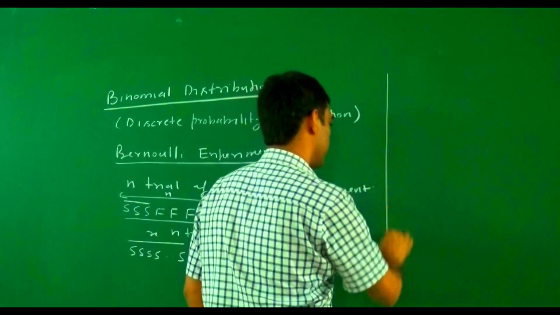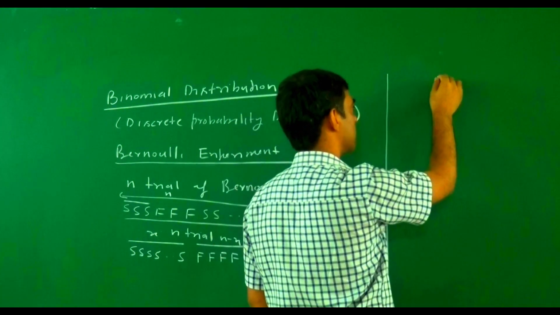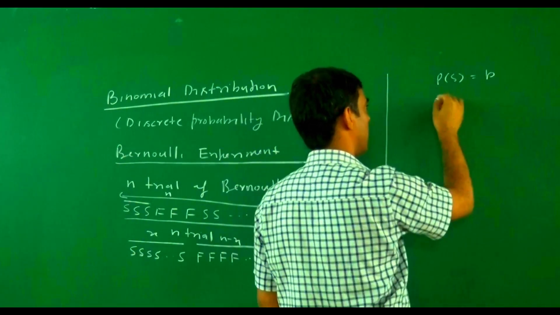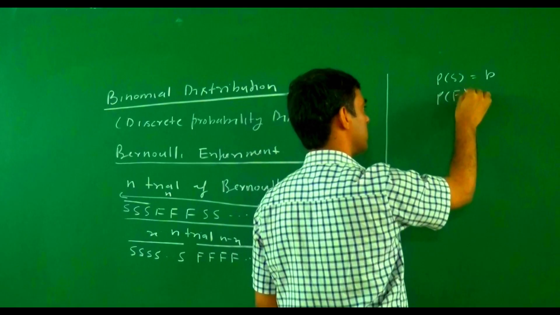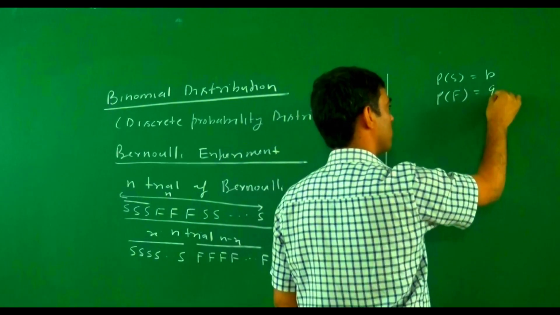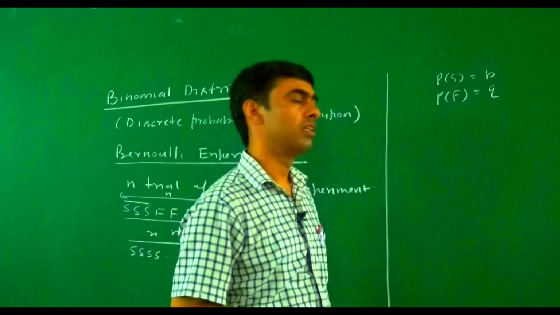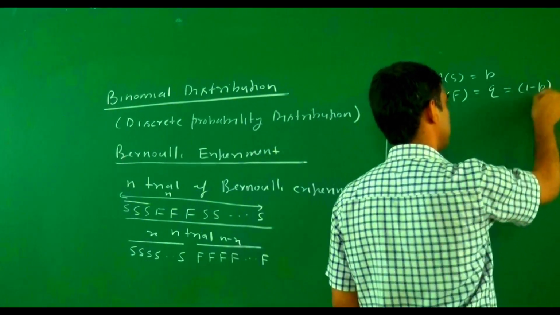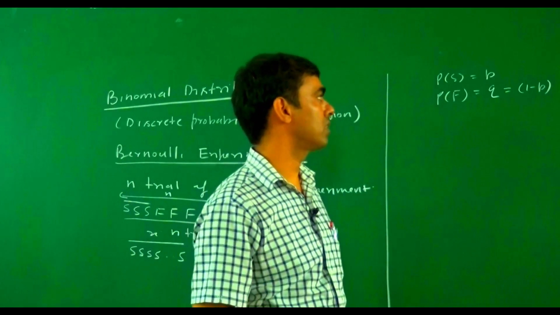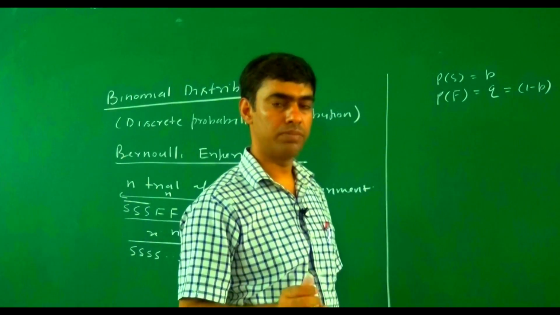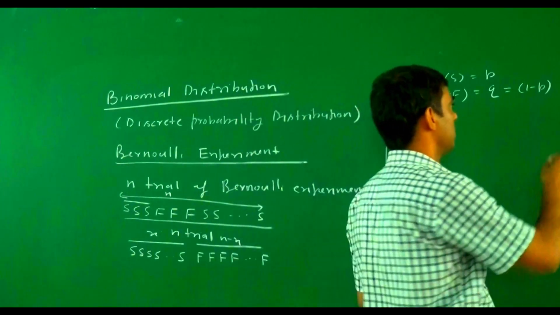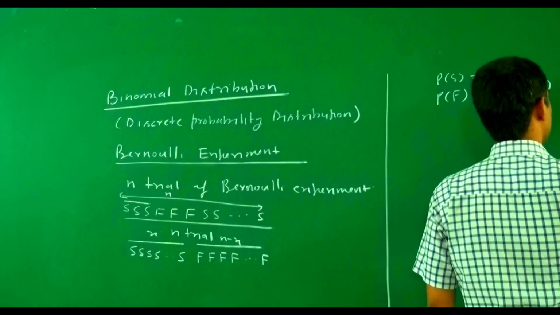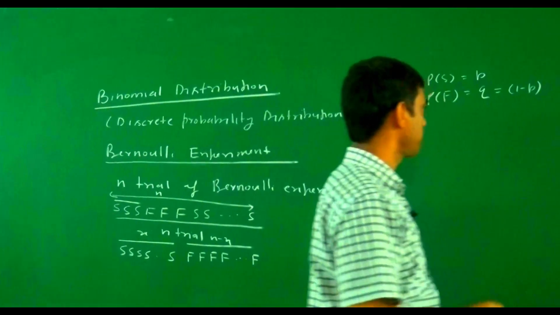Suppose the probability of a success is P and the probability of a failure is Q. Because there are only two possibilities, Q can be written as 1 minus P, since we get either a success or a failure. So P plus Q equals 1.